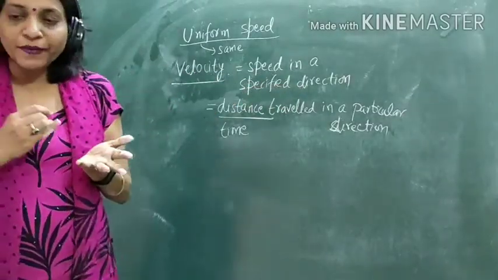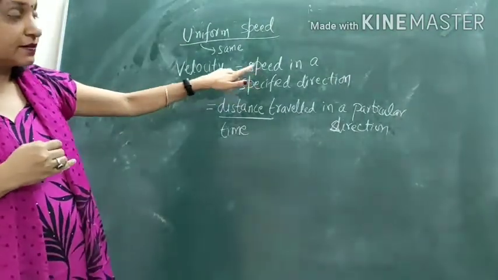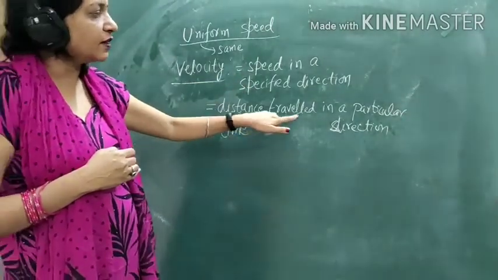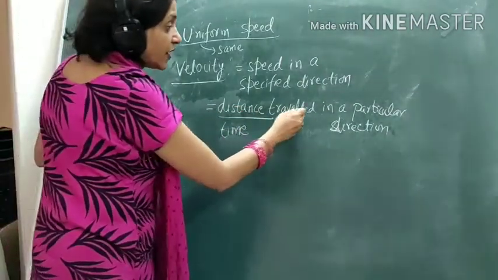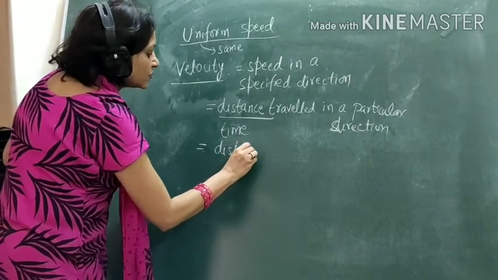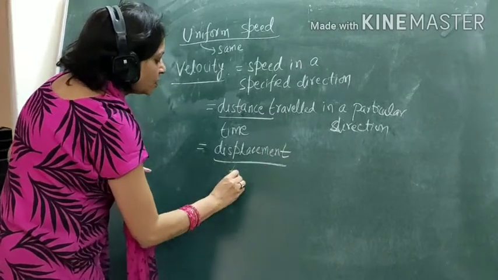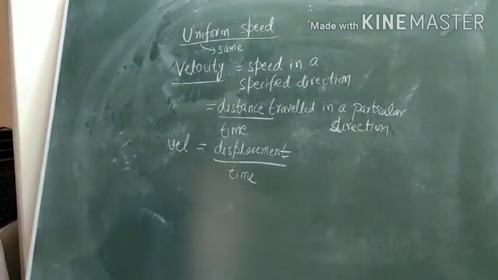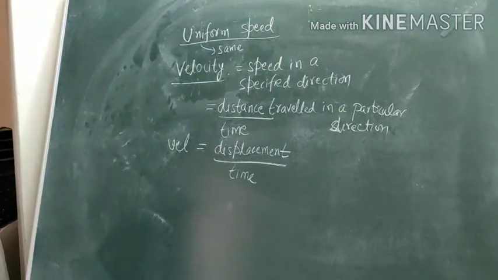We have to mention direction as well as speed. Speed is distance upon time, so we can write this as distance traveled in a particular direction upon time. And distance traveled in a direction, as we started earlier, gives you displacement. So velocity is equal to displacement upon time taken. This gives you the definition of velocity.